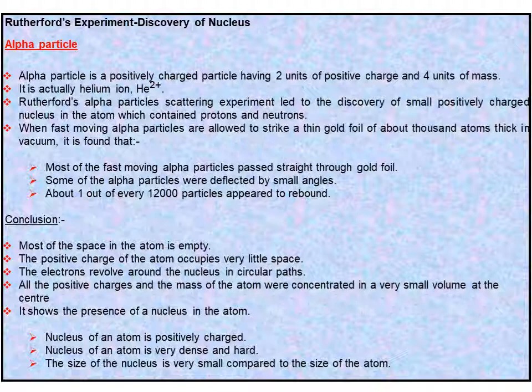Now, what is the conclusion? Most of the space in the atom is empty. The positive charge of the atom occupies very little space. The electrons revolve around the nucleus in circular paths. All the positive charge and the mass of the atom were concentrated in a very small volume at the center. It shows the presence of a nucleus in the atom. Number 1, nucleus of an atom is positively charged. Number 2, nucleus of an atom is very dense, and third, the size of the nucleus is very small compared to the size of the atom.